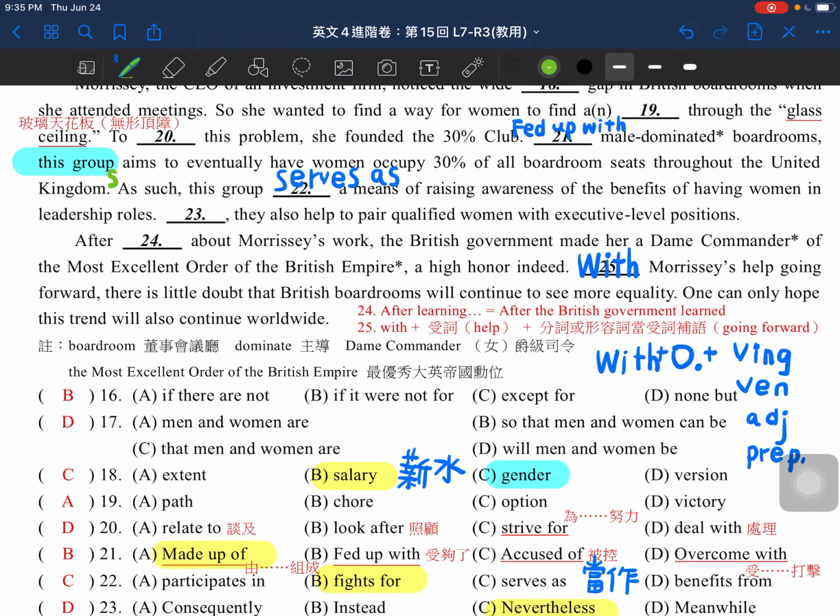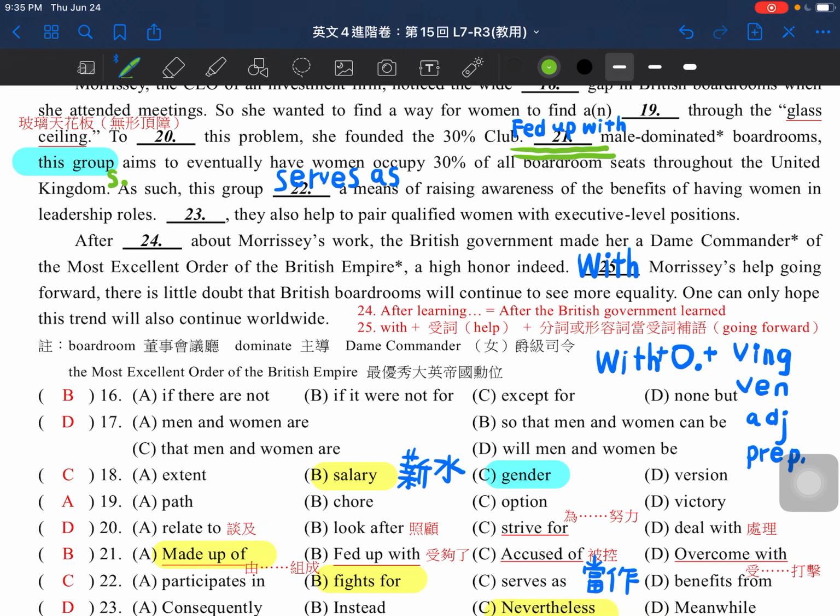Here you have to pay attention: this group is the subject of the verb. Probably that's because this group was fed up with male-dominated boardrooms. So that's why they aim to eventually have women occupy 30% of all boardrooms.